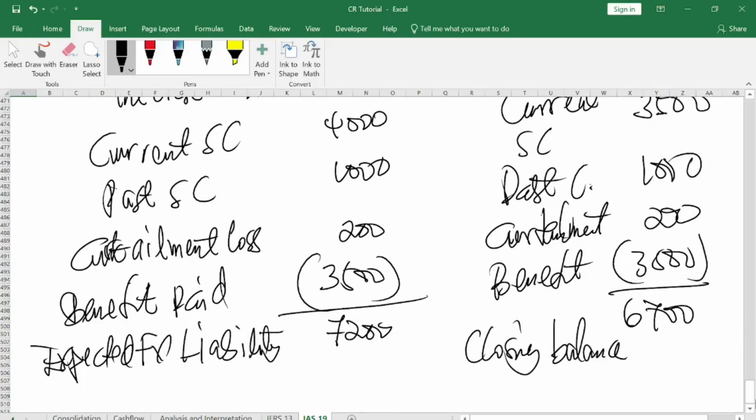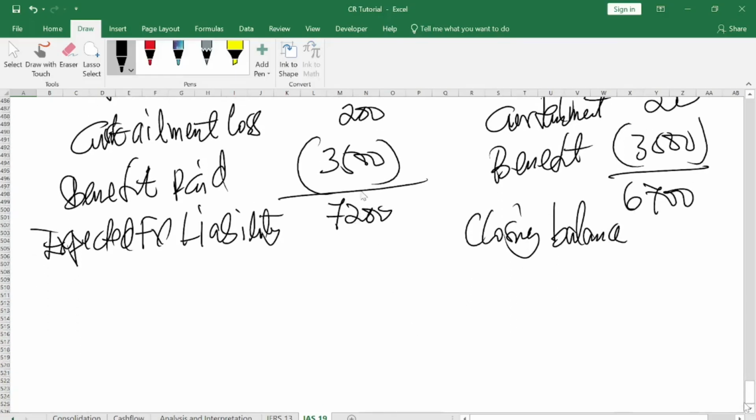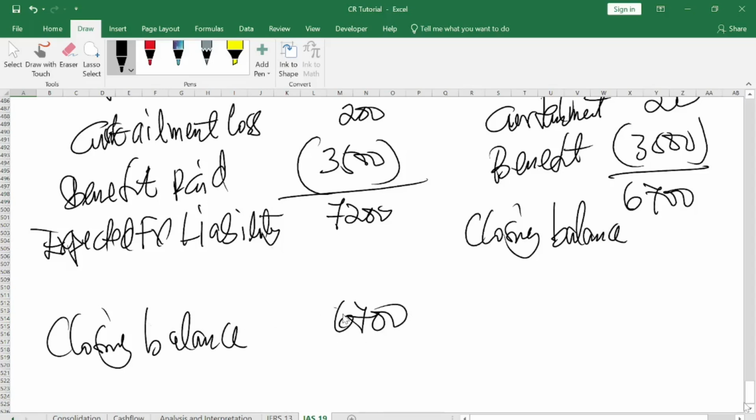So this is your closing balance. So this comes here. You have seen this is what the actuarial projected, and this is what actually happened. So this becomes your closing balance at the end of the day. So the difference between the two is what we call the remeasurement component.